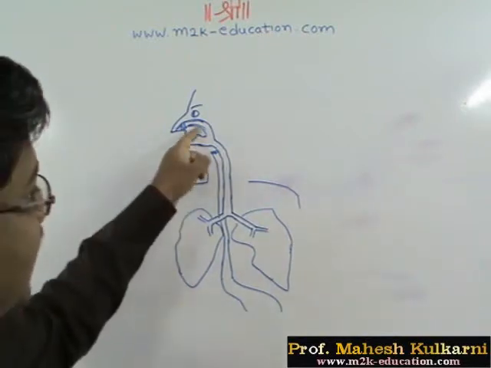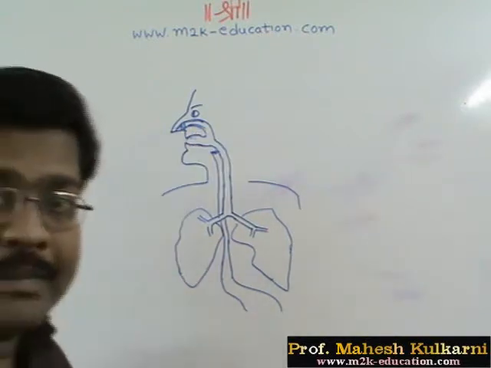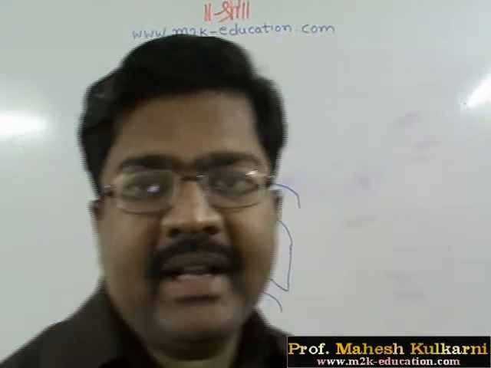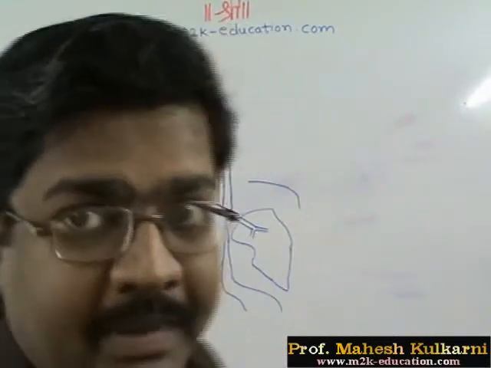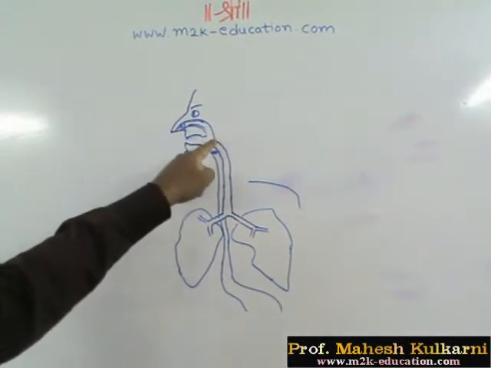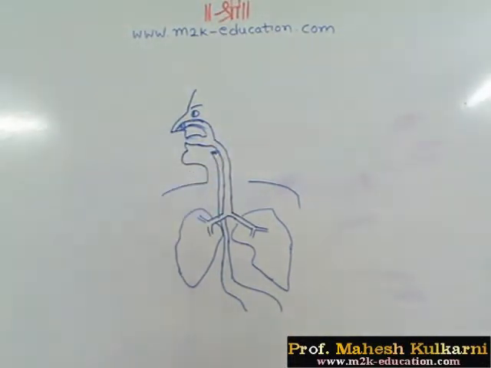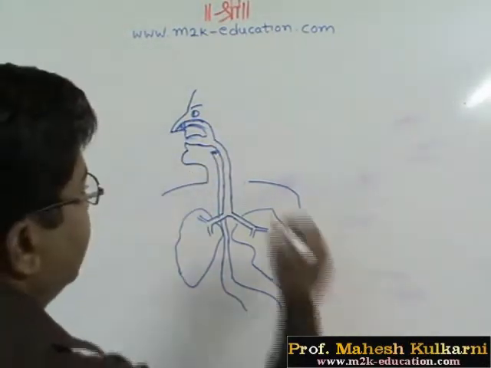Then temperature is regulated here because the air is entering inside the body, so the temperature of the body must be maintained. And then that warm air enters this portion where we have two openings.